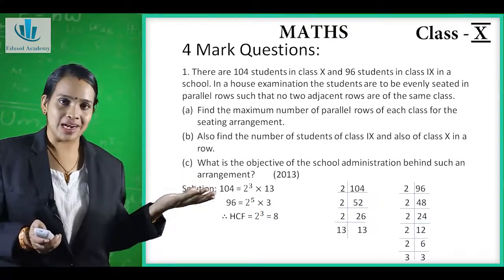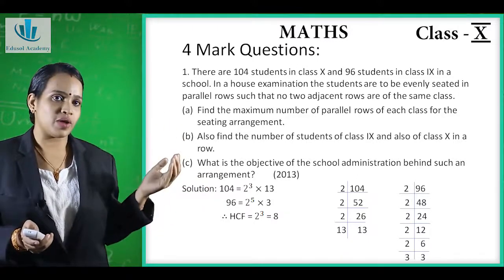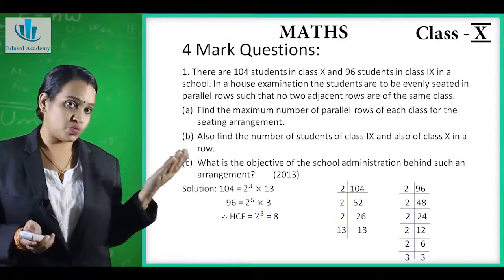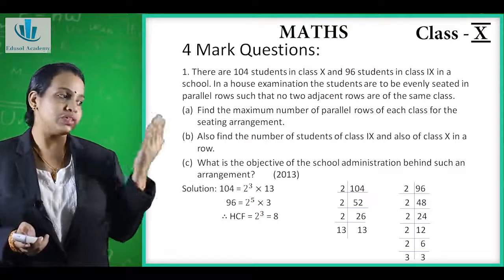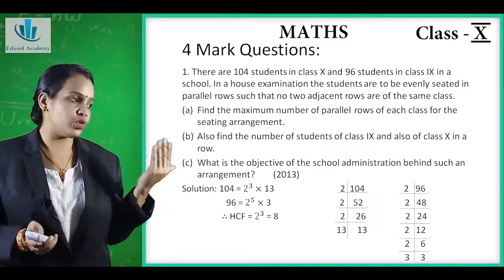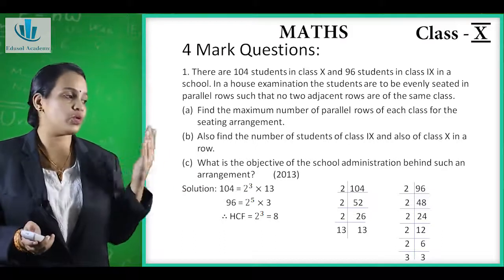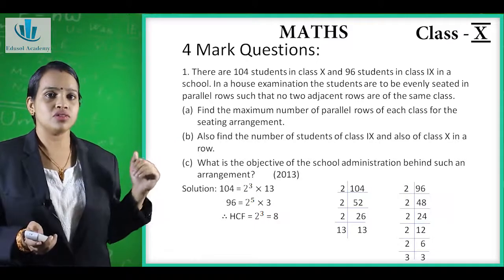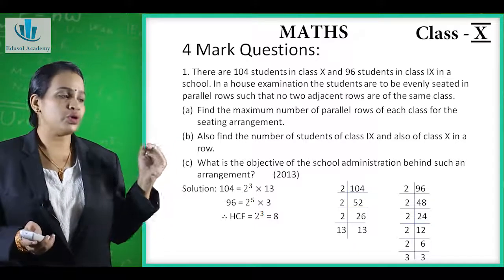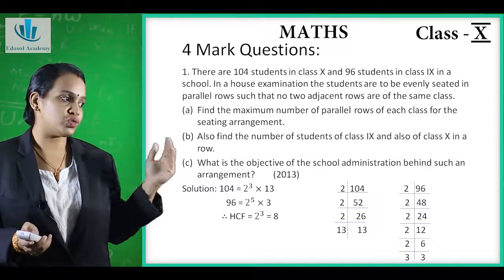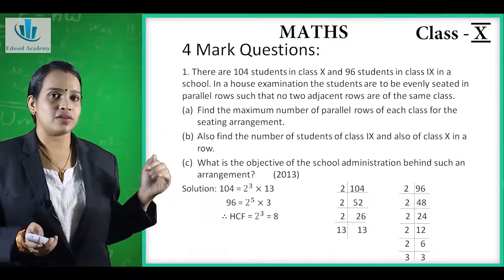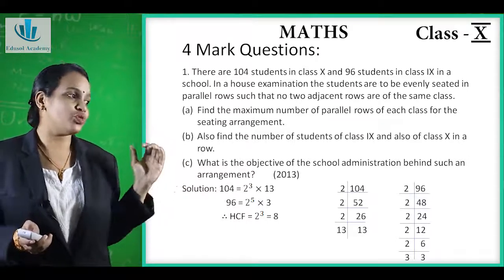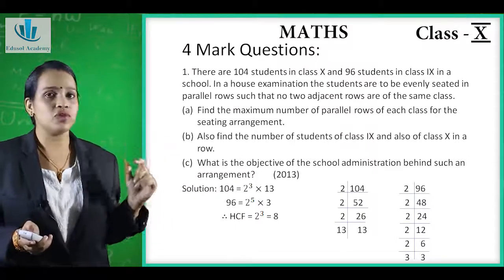Now we will factorize 96. For 96 you can see the smallest prime number 2, it is divisible, so 48. Again 48 is divisible by 2, it gives 24. Again 24 is divisible by 2, it gives 12. Again 12 is divisible by 2, it gives 6. Again 6 is divisible by 2, it is 3. Now 3 is divisible by 3. So the factors of 104 are 2 into 2 into 2 into 13, that is 2 raised to 3 into 13. And the factors of 96 are 2 into 2 into 2 into 2 into 2 into 3, that is 2 raised to 5 into 3.